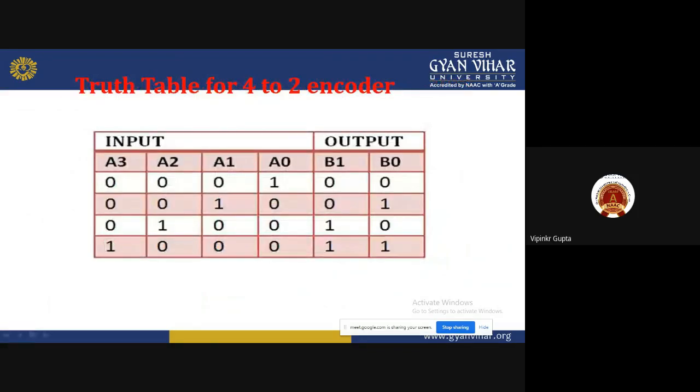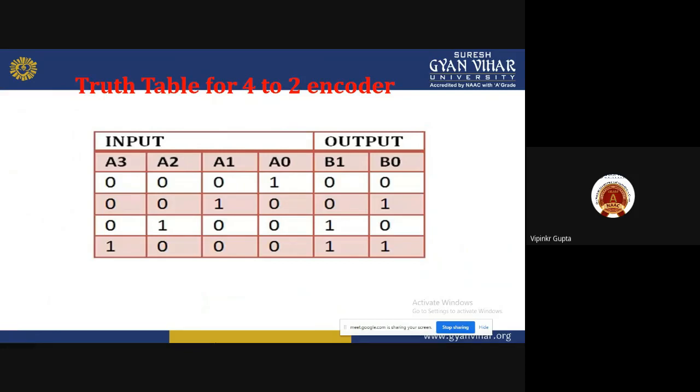When all the inputs are 0 except A0 equal to 1, then the V1 and V0 outputs are equal to 0. When all the inputs are 0 except A1 equal to 1, then V0 is equal to 1 and V1 is equal to 0.